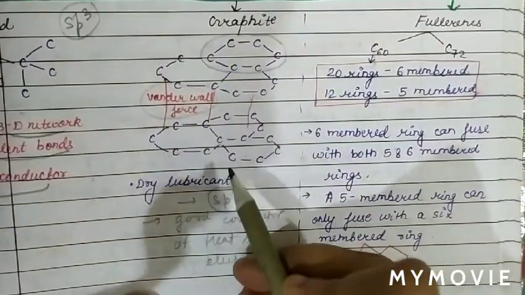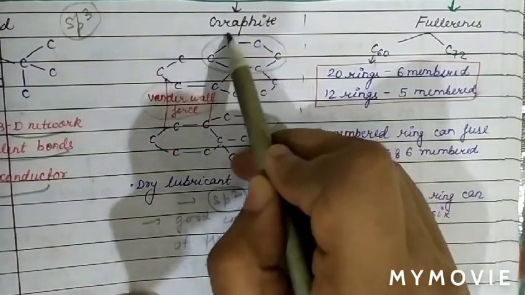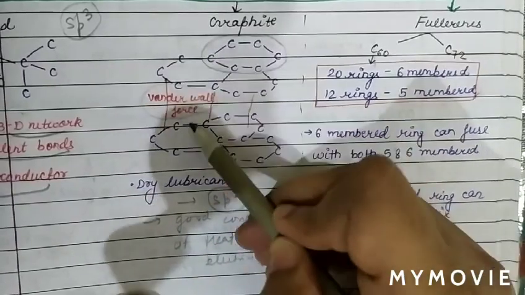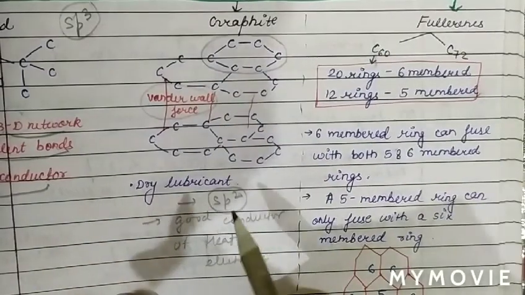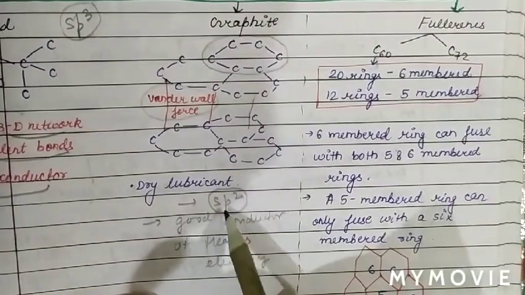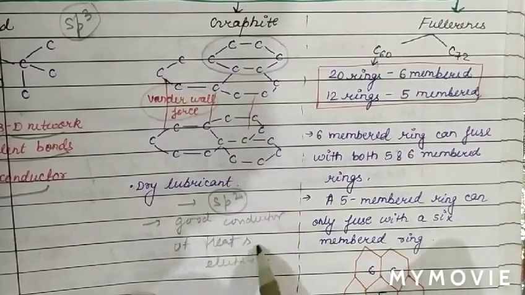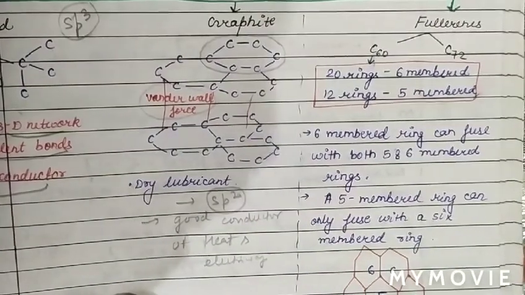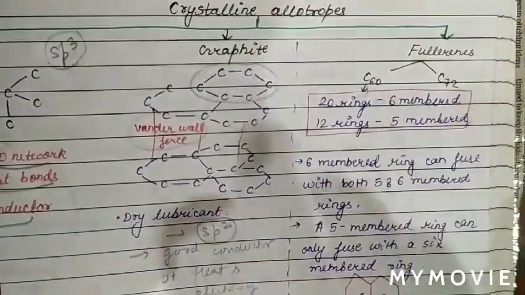In graphite the hybridization of each carbon atom is sp2, and the carbon atoms form hexagonal layers. These hexagonal layers are held together by weak van der Waals force of attraction, and graphite is used as a dry lubricant. It is also a good conductor of heat and electricity due to the free electron. Now we will discuss another crystalline allotrope, which is fullerene.